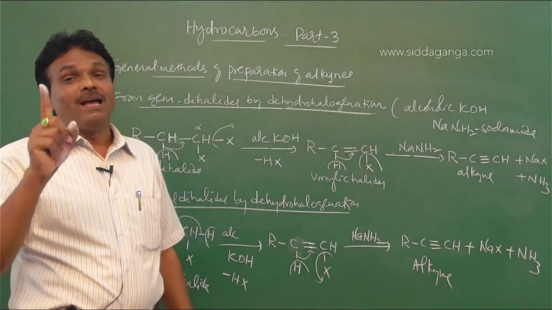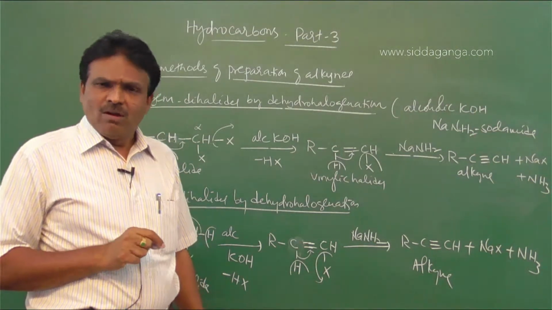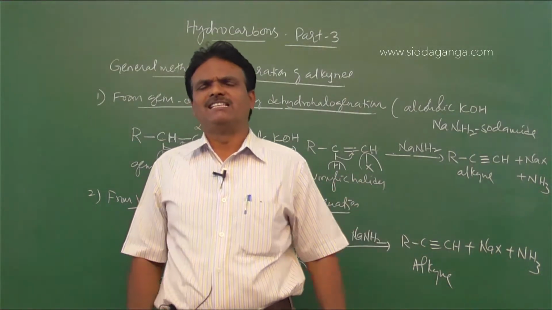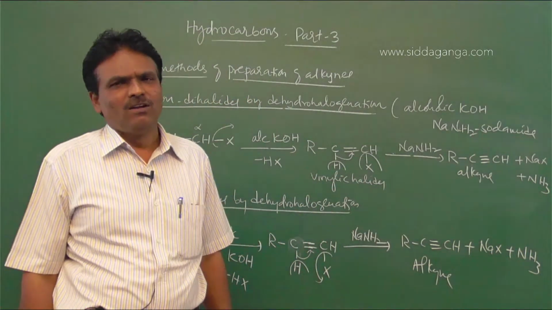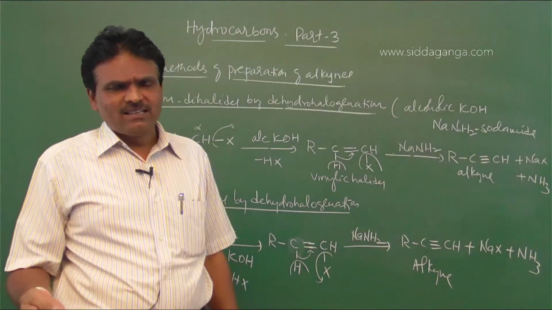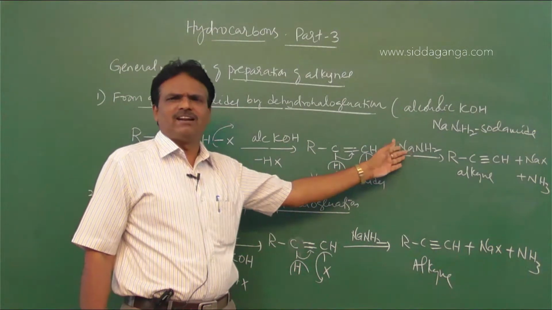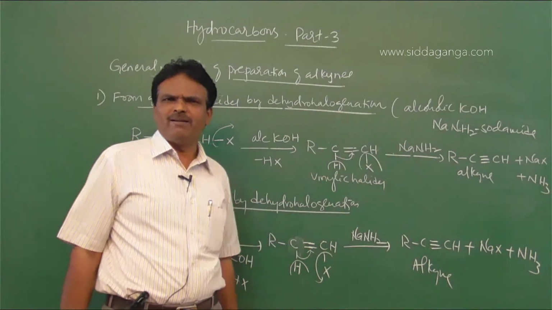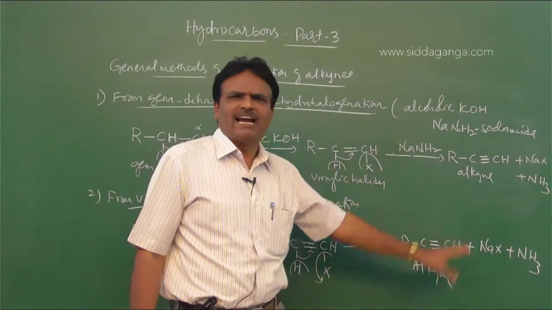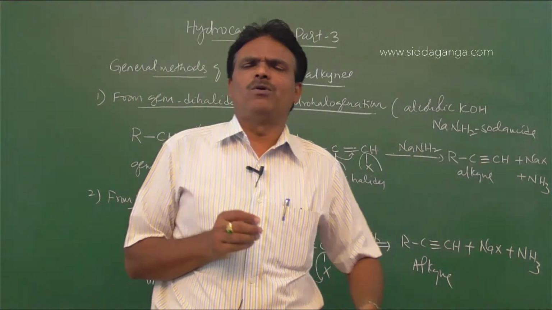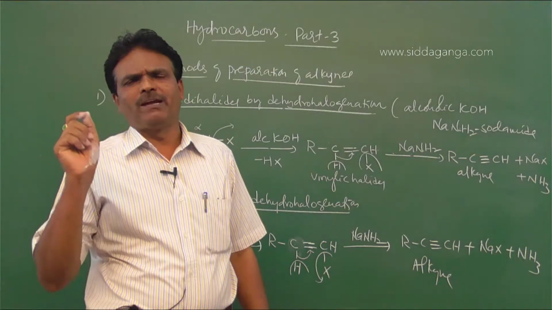Suppose alkyl halides are heated with dehydrohalogenating agents, we get alkenes. Vinylic halides are subjected to dehydrohalogenation by using the strongest dehydrohalogenating agent like sodamide. In that case, we get alkynes. Clear? So which one of the following compounds is used to prepare alkyne?